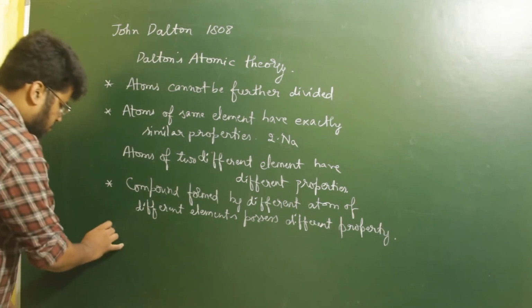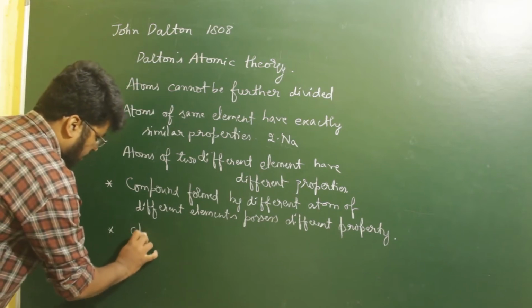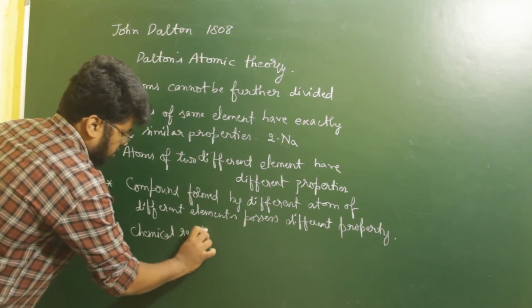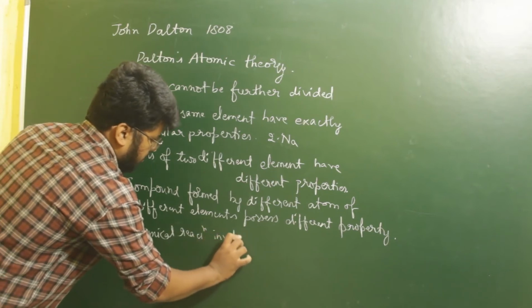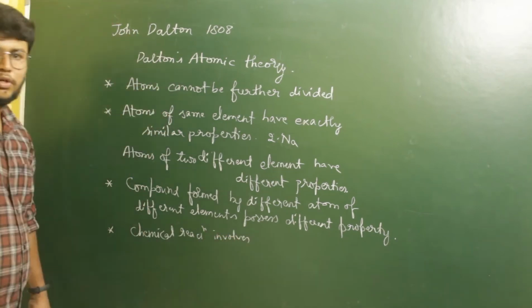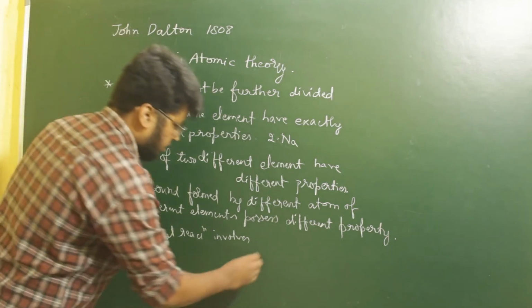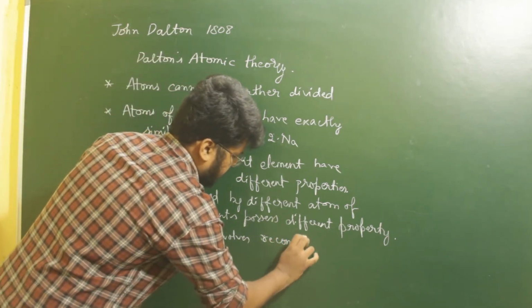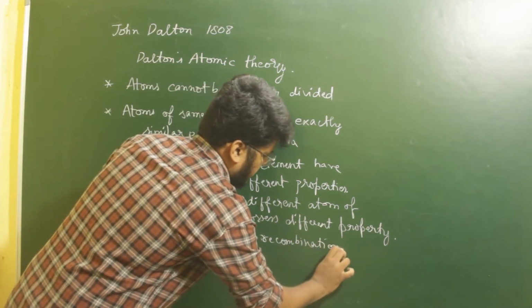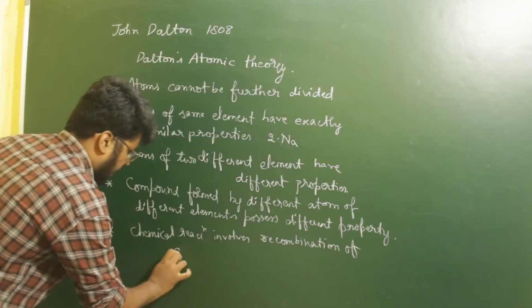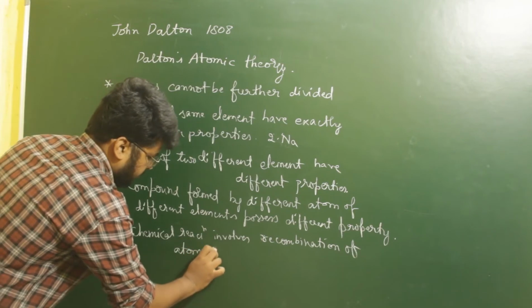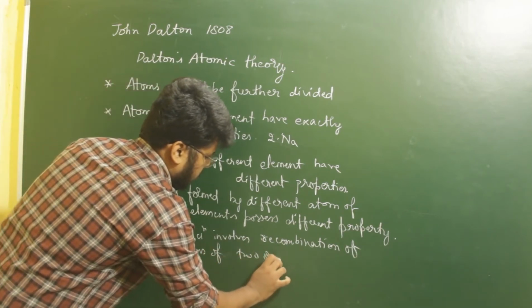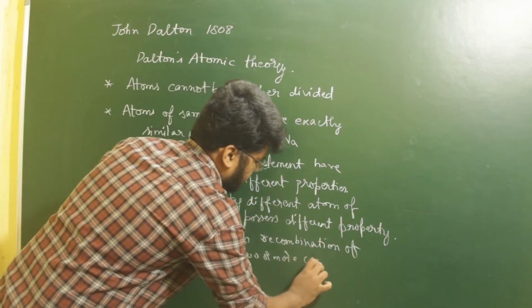And the last proposition John Dalton said was that a chemical reaction involves recombination of atoms of two or more compounds.